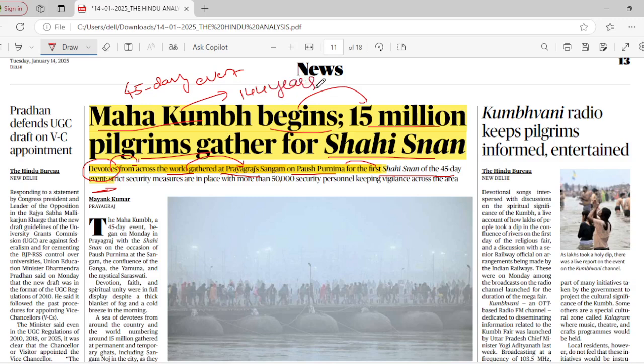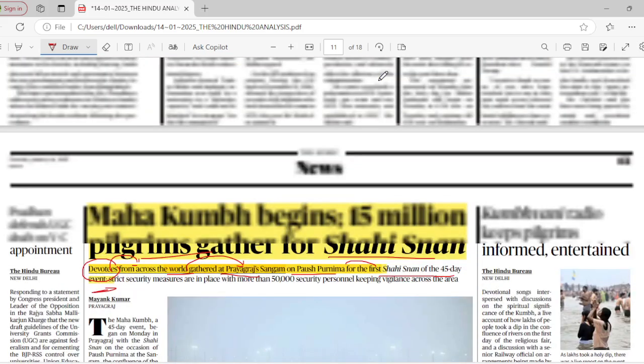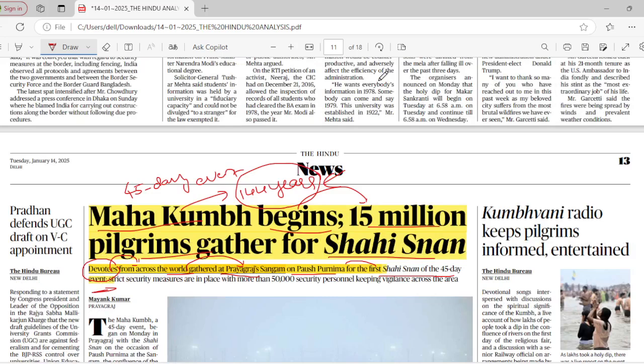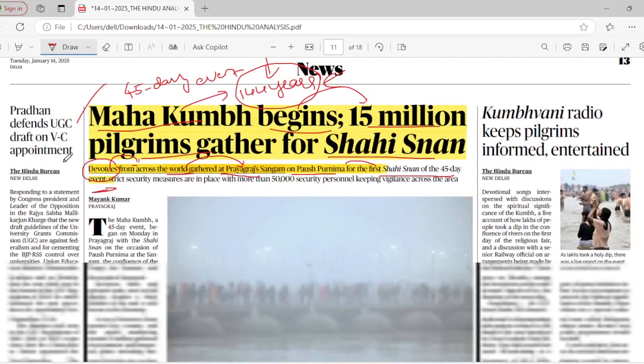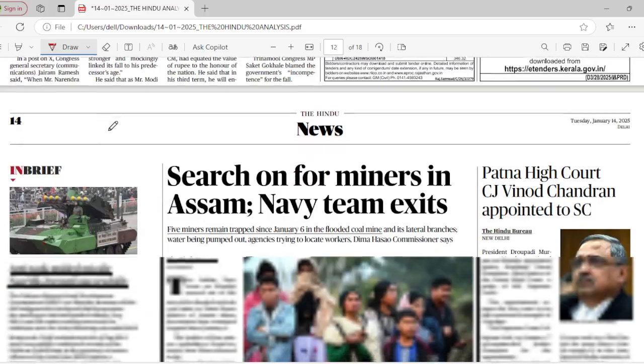Very important. So many people come and attend this particular Kumbh Mela. Very important: Kumbh Mela is different. Maha Kumbh Mela is different. Ardha Kumbh Mela is different. Maha Kumbh Mela, half Kumbh Mela and Kumbh Mela are all different from one another. Okay, every 14 years once we can see this Maha Kumbh Mela, a very auspicious moment in Prayagraj, Uttar Pradesh.